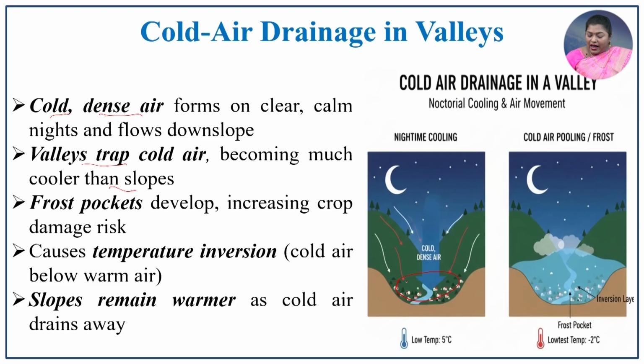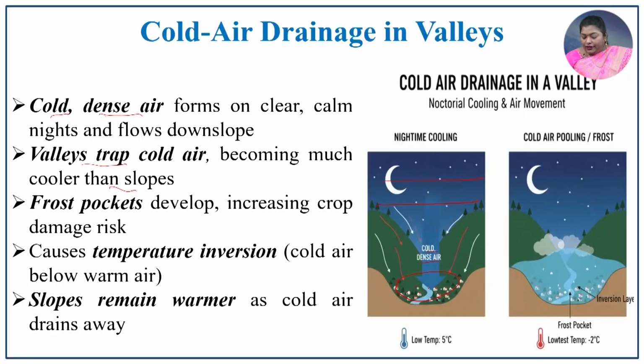Because you have the cold dense air at the bottom and the warm air in the layer above, there will be a temperature inversion in this particular region, and in due course this cold air will form frosty conditions at the bottom of the valley. The slopes remain warmer as the cold air drains away. We have discussed that it is also known as drainage inversion, in the temperature inversion lecture.